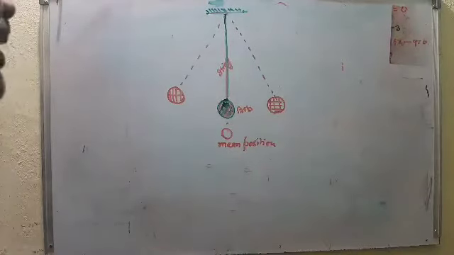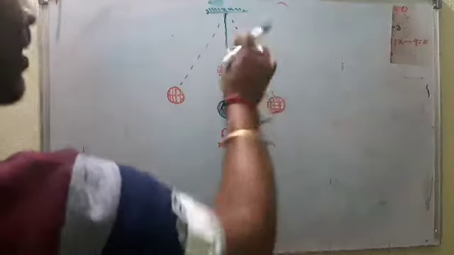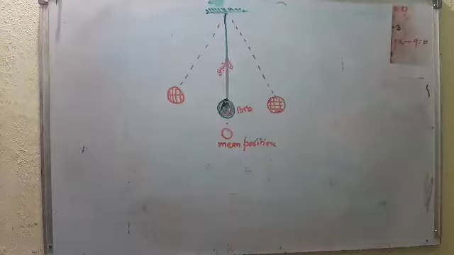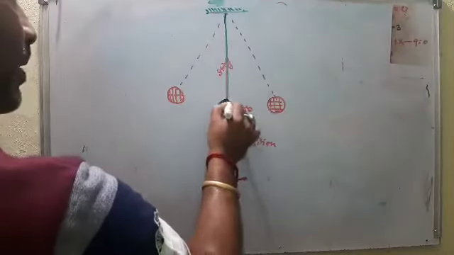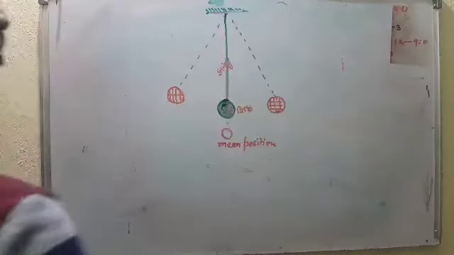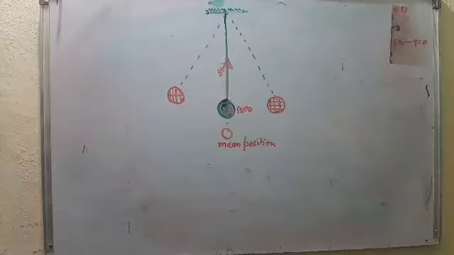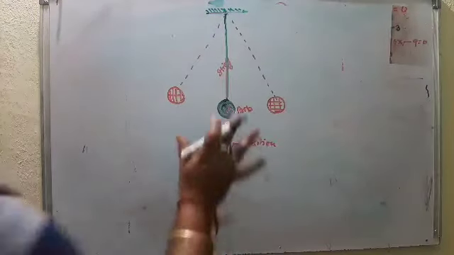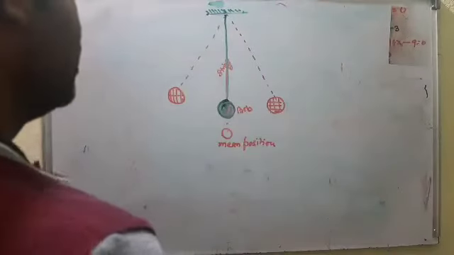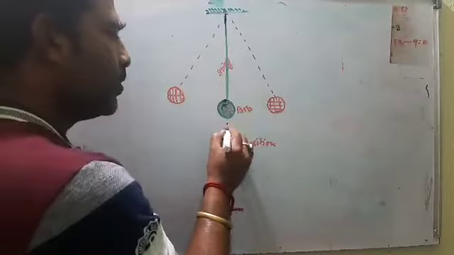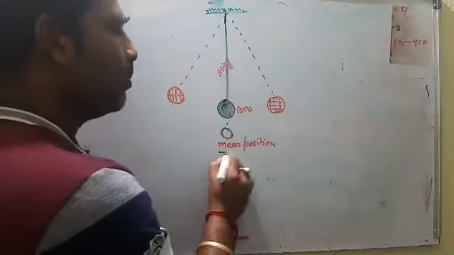Here we take a light but strong thread with a heavy mass known as the bob, suspended from a rigid support. So this is a simple pendulum. At rest, its position is denoted by O, that is the mean position.